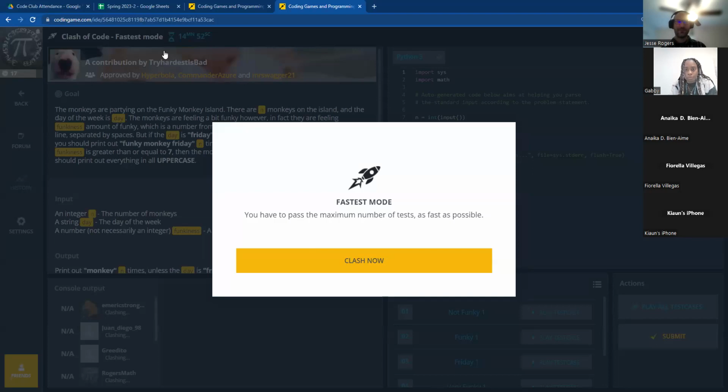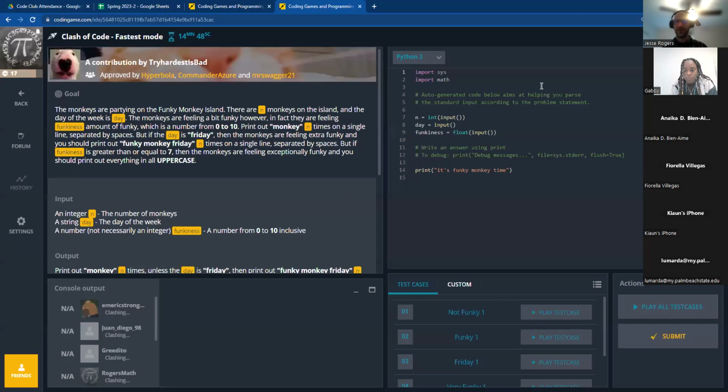All right, so this is a fastest mode, which means whoever turns this in fastest is going to be winning this one. And it's not going to be us, because I'm going to be talking out what I'm doing. So we're definitely not going to win this one, because even if I know how to figure this out, I'm going to be talking out loud and explaining what I'm doing here.